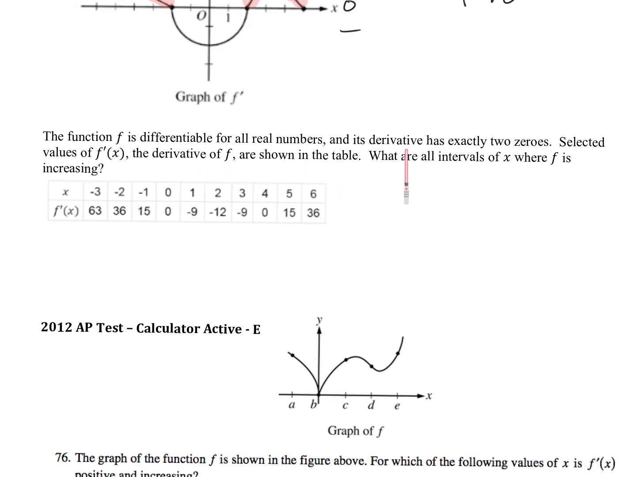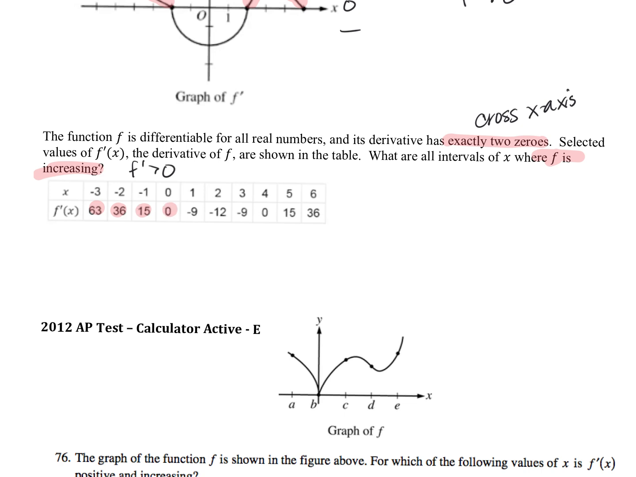Okay, let's try this one. Function f is differentiable. Has exactly 2 zeros. And a 0, again, is where we cross the x-axis, in case you care. Selected values of f prime, the derivative, are shown. Where is f increasing? I know f is increasing when my f prime is greater than 0. I hate this question, actually. Where are these f prime values bigger than 0?